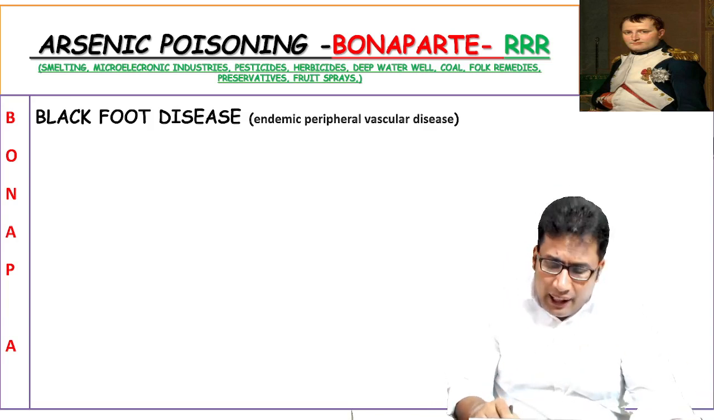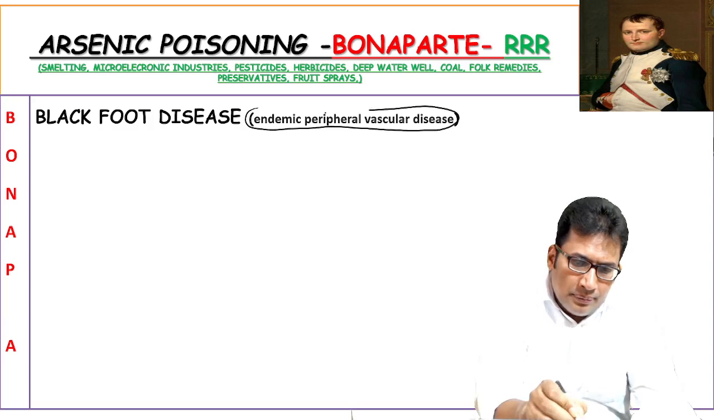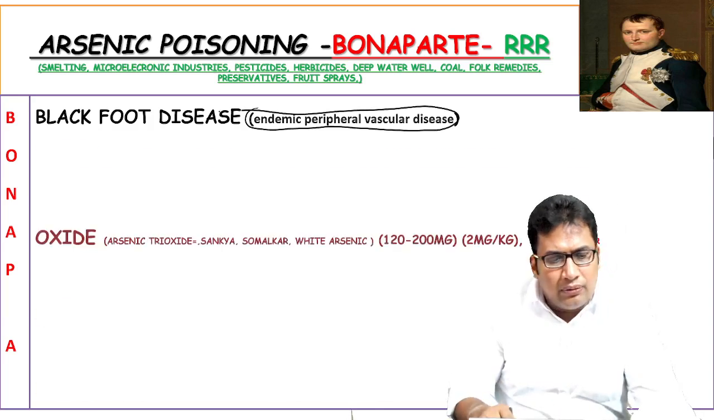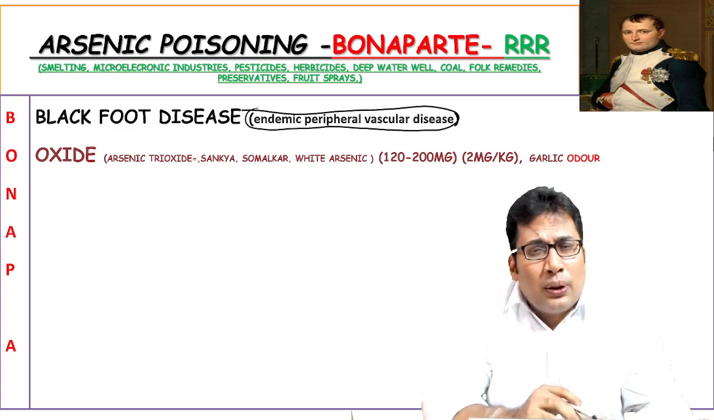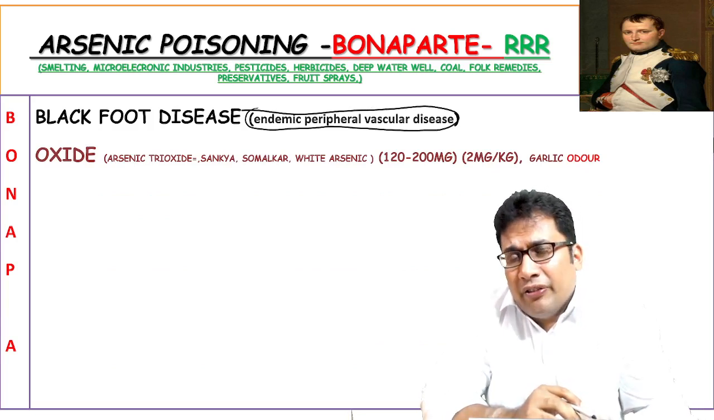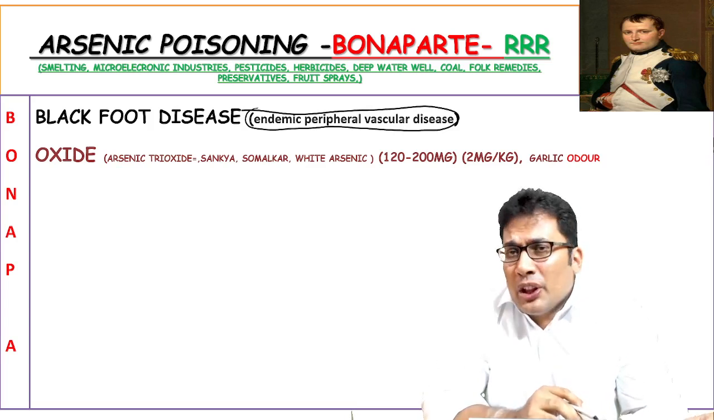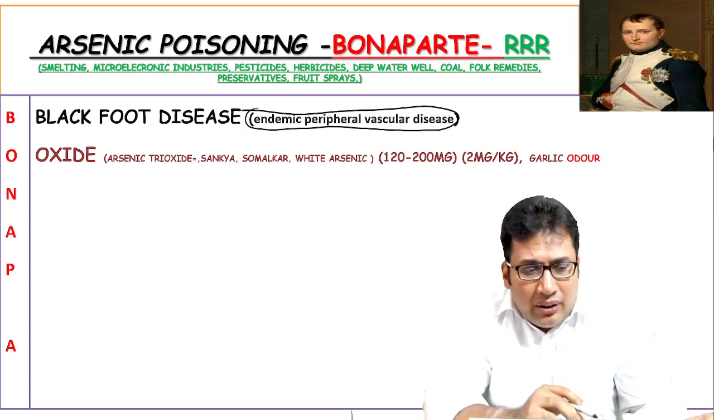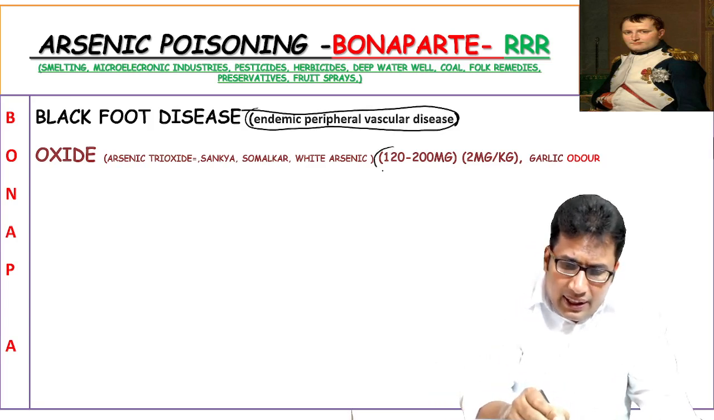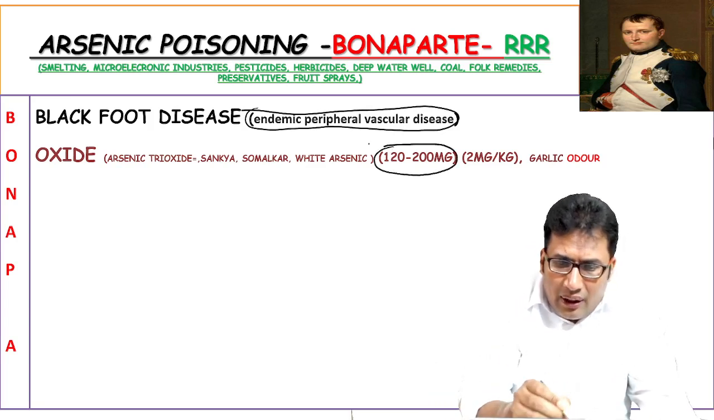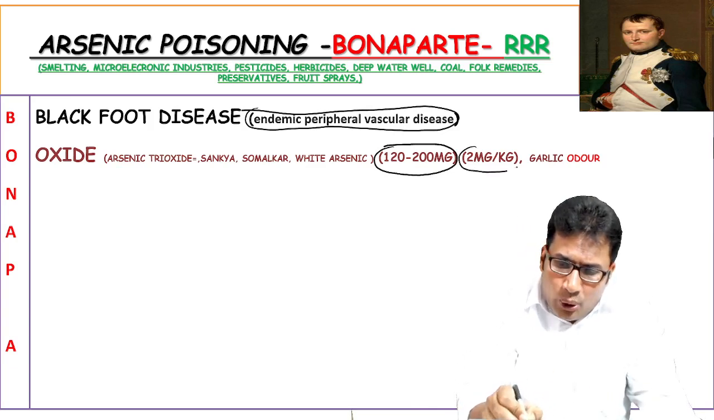B for black foot disease. This is again an INSET question. O for oxide. Arsenic trioxide is one of the common compounds of arsenic, which is a colorless, tasteless, odorless compound. It can be mixed with any food and drink. So that is oxide. And the fatal dosage, again a repeat question in INSET, is around 120 to 200 milligram, or 2 mg per kg body weight.